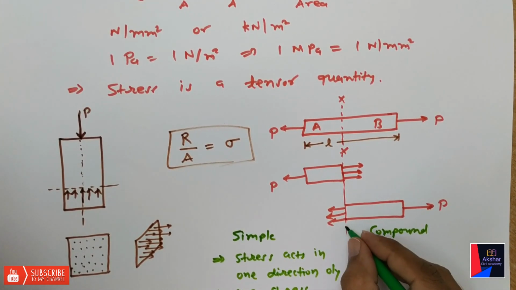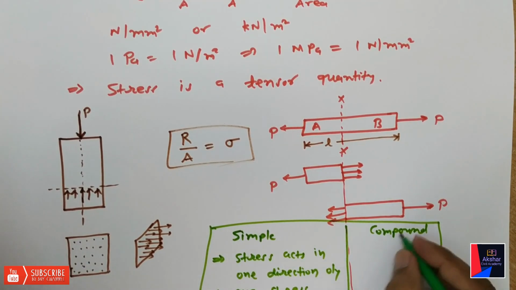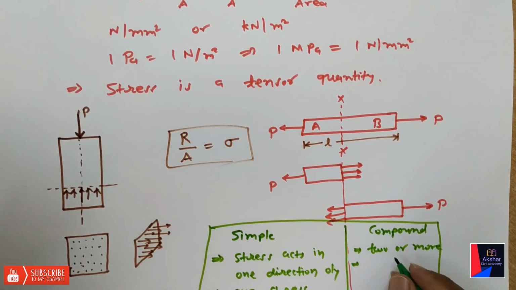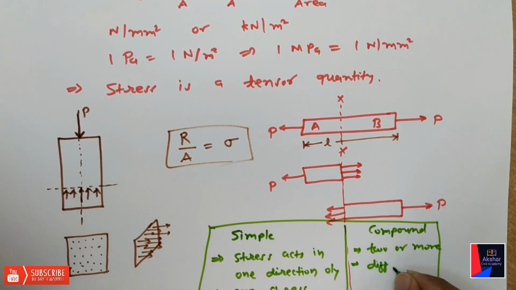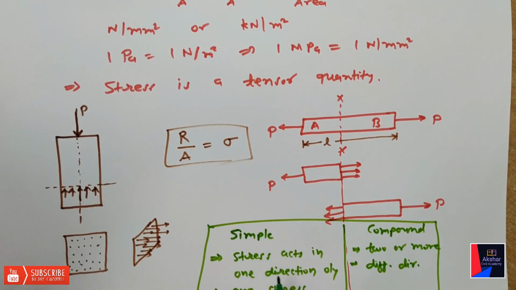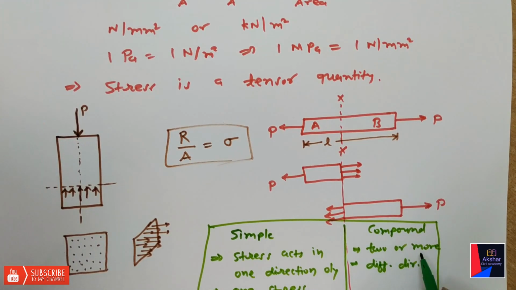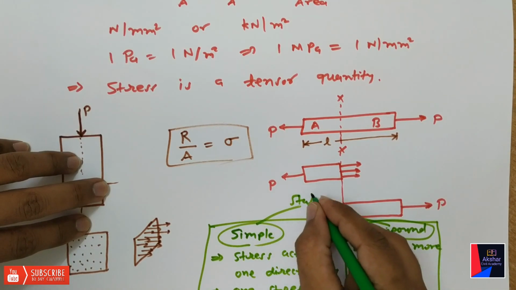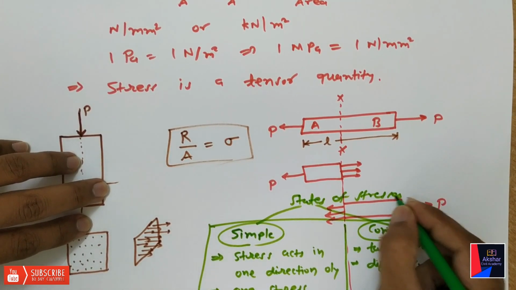While compound stress is two or more stresses acting simultaneously in different directions. So the difference between simple stress and compound stress is that when one stress acts in one direction only, it is called simple stress, and when two or more stresses are acting in different directions, it is called compound stress. These are the two states of stress.